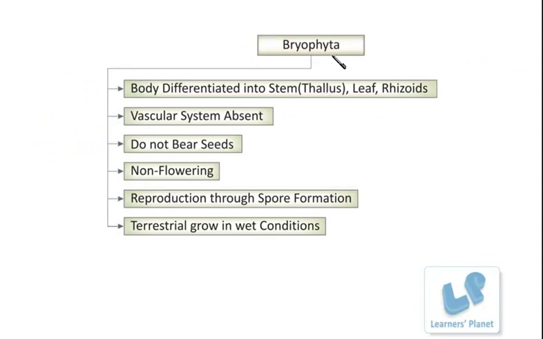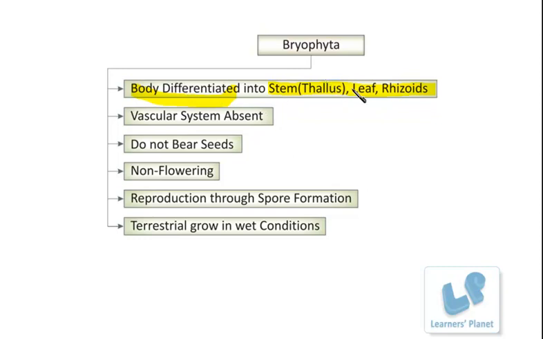So these Bryophyta, in them the body is differentiated now. Thallophytes, you remember, they are having an undifferentiated body. So in this case, as the body is differentiated, into which parts? It is into stem, leaf and rhizoids. See, these are the first group in which the differentiated body parts are present.